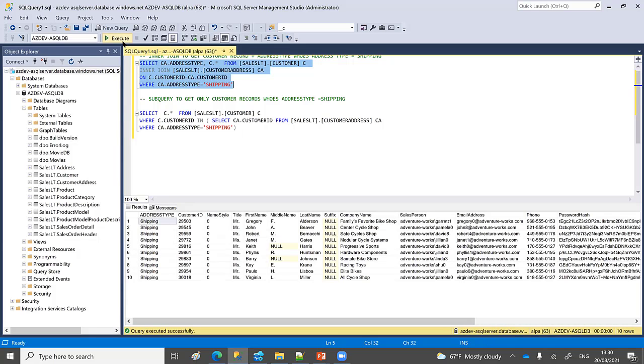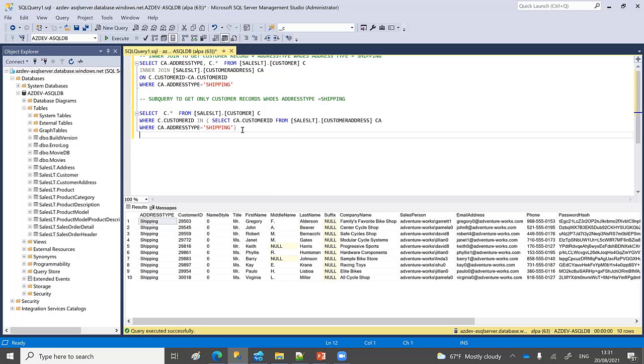So you can see now I have got data from two different data sets, two different tables, and you can have a different join as well: left join, right join, full outer join, depending on your situation. If you want a column from the left side only, or you're interested in the right side only, or in both of them, then according to that you can use a different join.